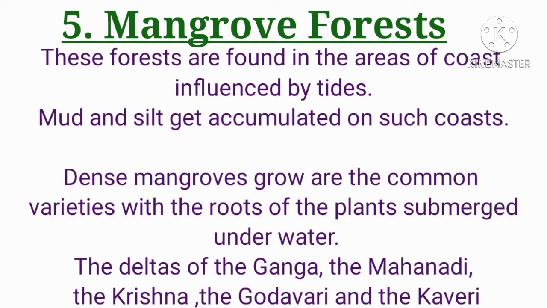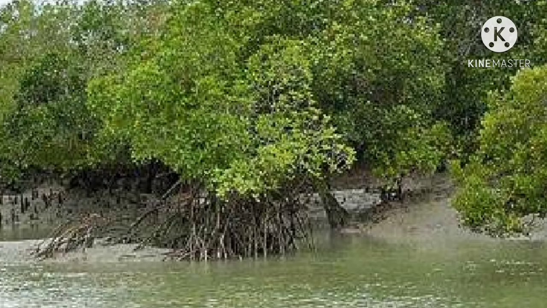The mangrove tidal forests are found in the areas of coast influenced by the tides. Mud and silt get accumulated on such coast. Dense mangroves are the common varieties, with the roots of the plants submerged under the water.